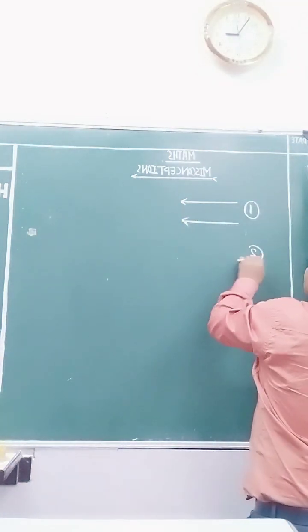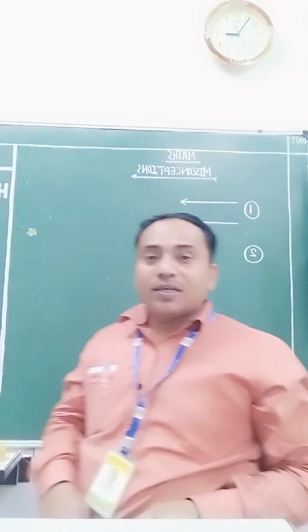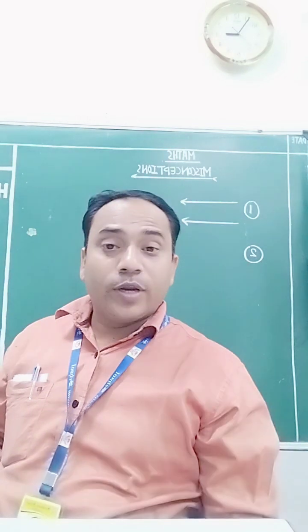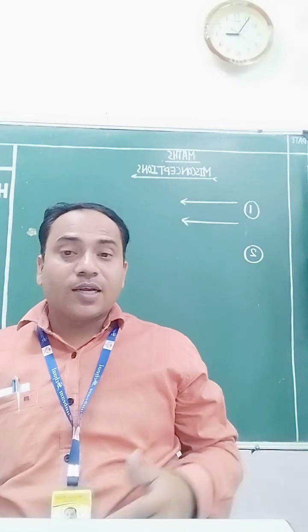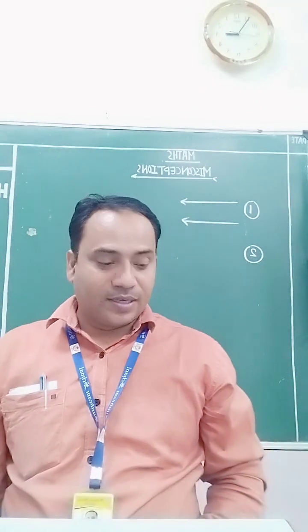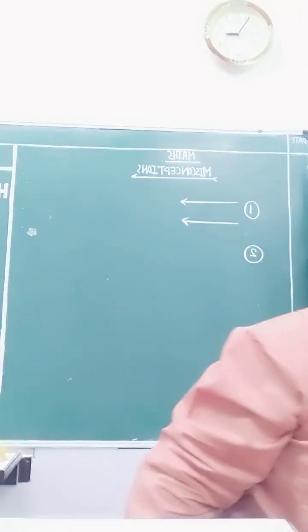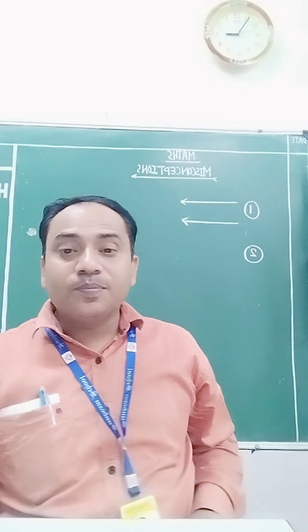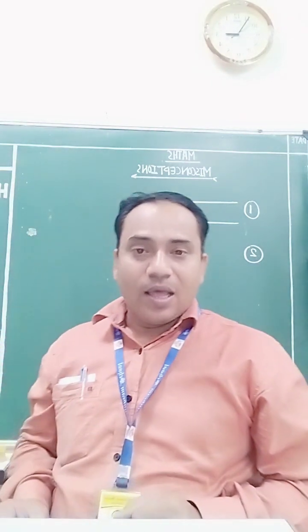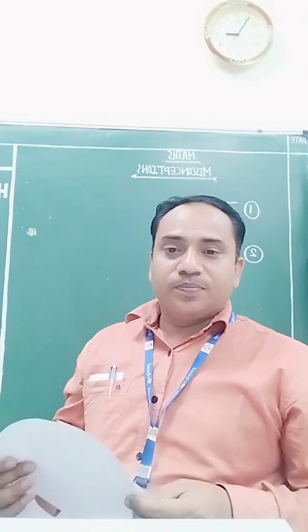Our second misconception was: a circle has how many diameters? A student generally says that a circle has one diameter which passes through the center of the circle. To clear this misconception, we can do some activities in the class based on the circle and how to find its diameter.